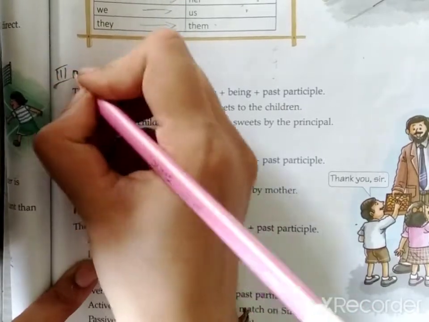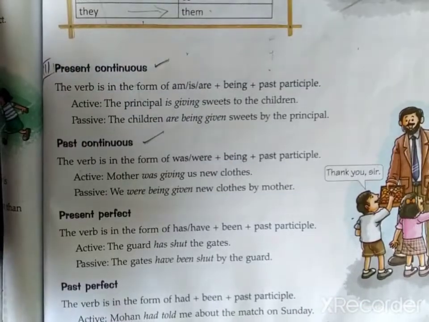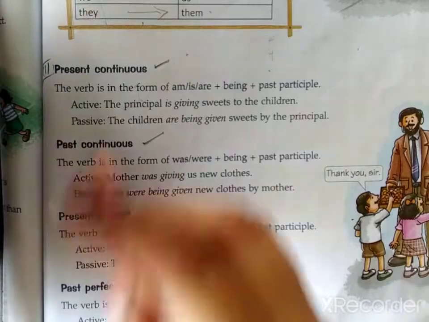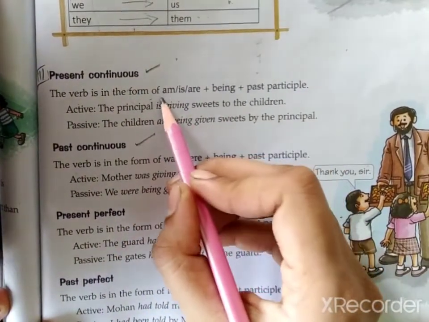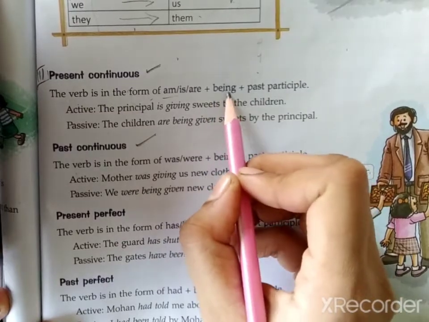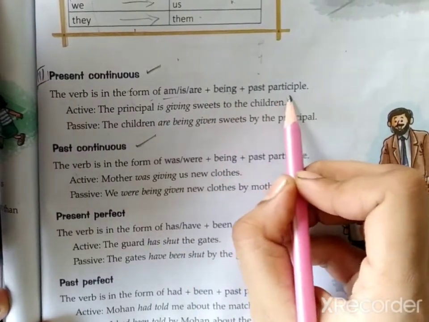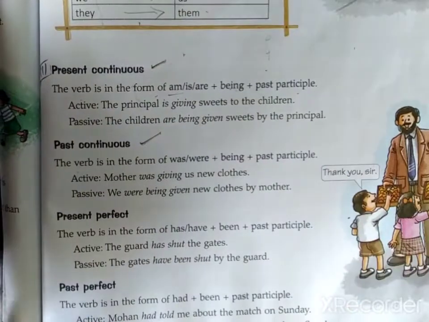So the third one is present continuous. The verb is in the form of am, is, are plus being plus past participle. Now tell me if it is a simple sentence.